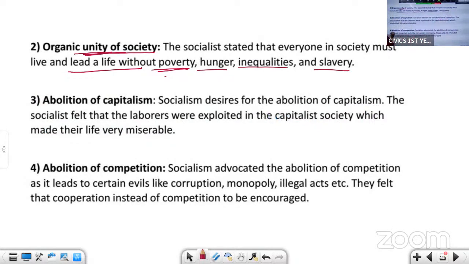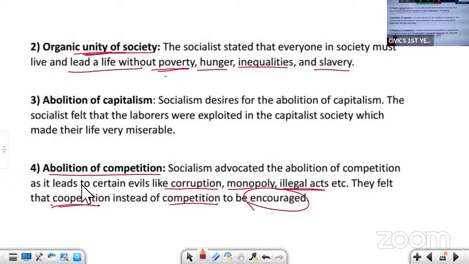Next is abolition of competition. See what happens if there is competition, it will create certain evils like corruption. When you are competing to win, you will adopt wrong practices like corruption, monopoly, and illegal acts. So instead of competing, cooperation should be encouraged.